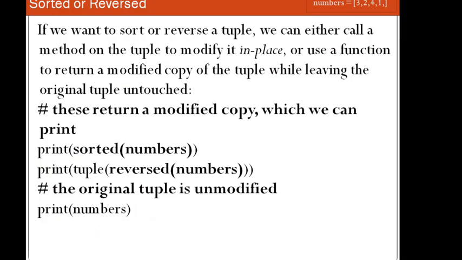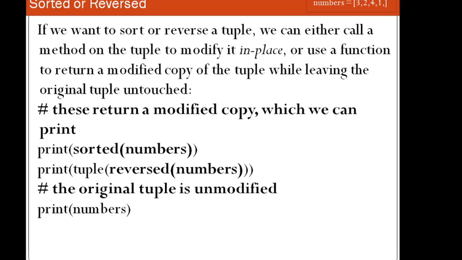So sorted and reversed we have already seen in the list as well, in which you can have a modified copy of the tuple using sorted and reversed. When you are talking about in place, sorted and reversed will not work. So sorted numbers, numbers is the name of the tuple, and you give it to print, it will display the sorted elements of the numbers.